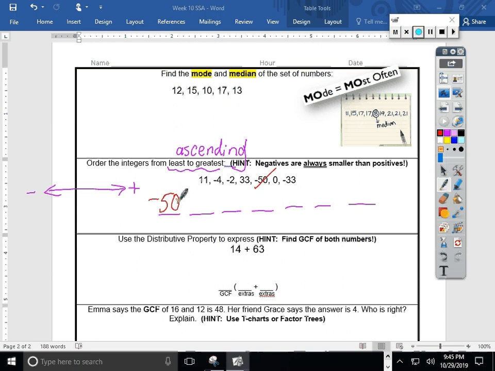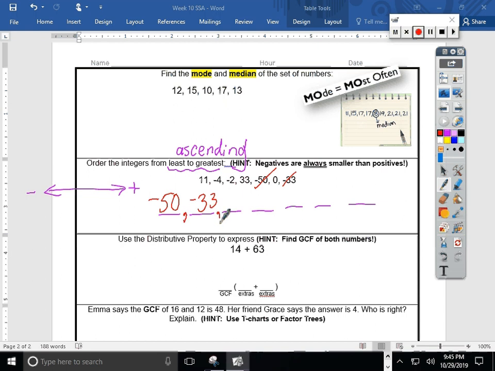Now we're moving towards the right of our number line. I still have some other negatives to take care of, so who comes next? Who owes the most money now? You might say -33 comes next. He's still far away from 0, right? But we're getting a little bit closer.